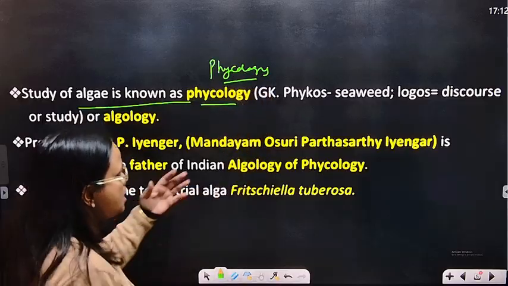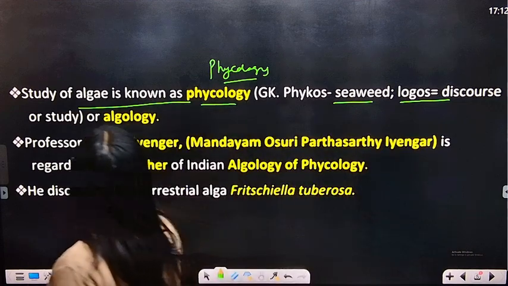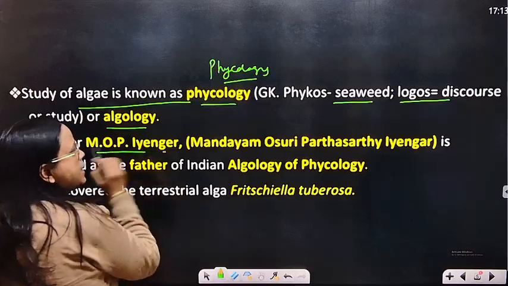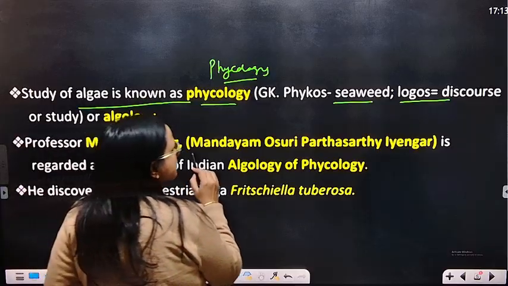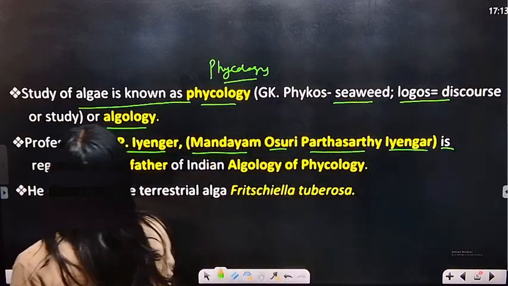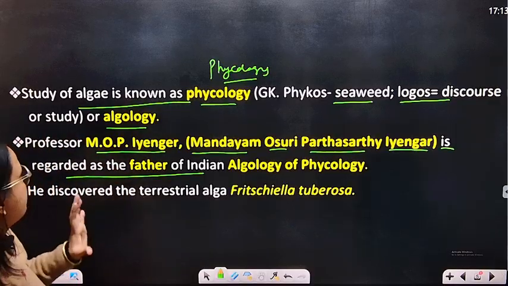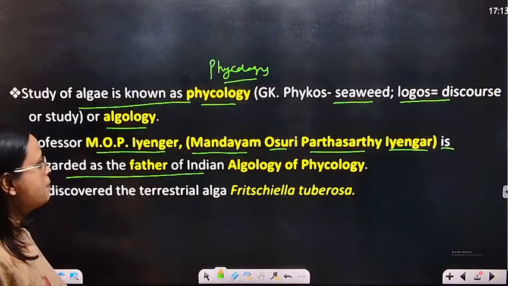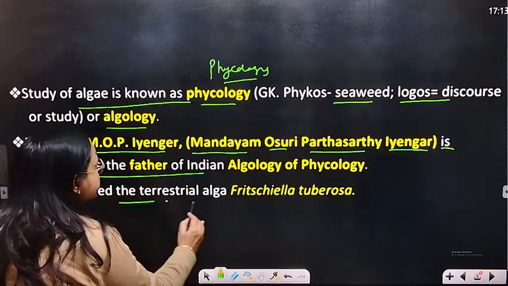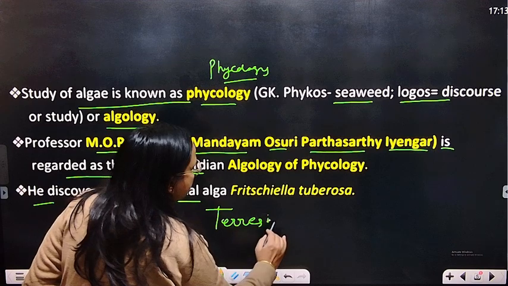Phycos means seaweed, logos means discourse or study, also called algology. Professor M.O.P. Iyengar, Mandayam Osuri Parthasarathy Iyengar, is regarded as the father of Indian algology or phycology. He discovered the terrestrial alga, which is not present in water.